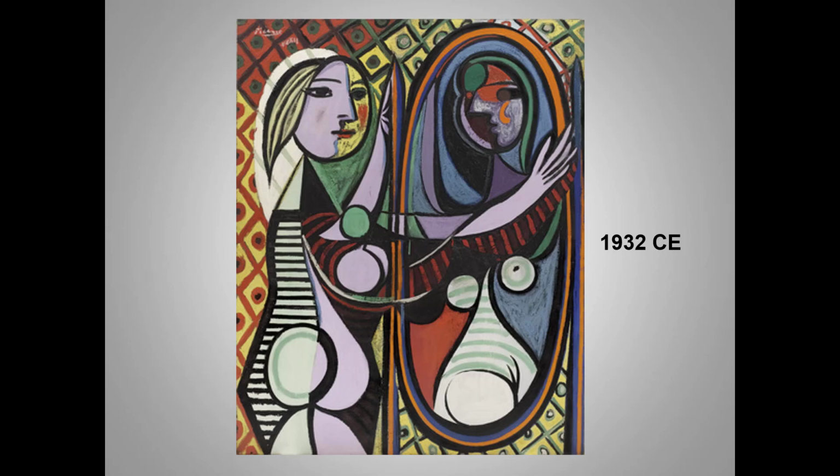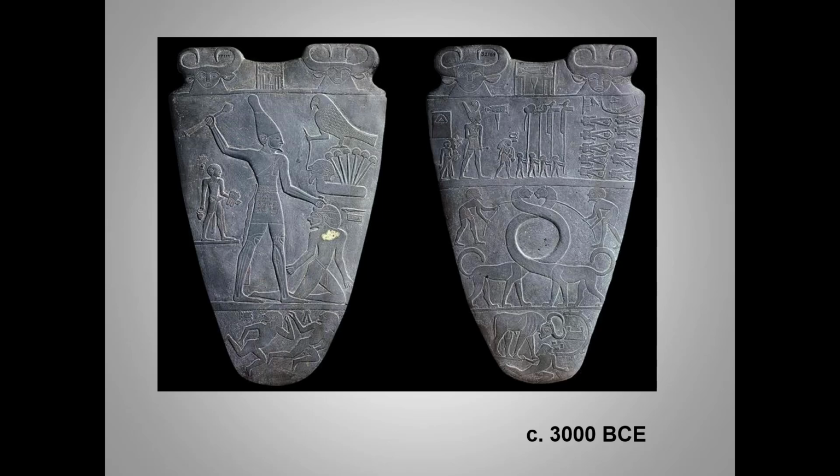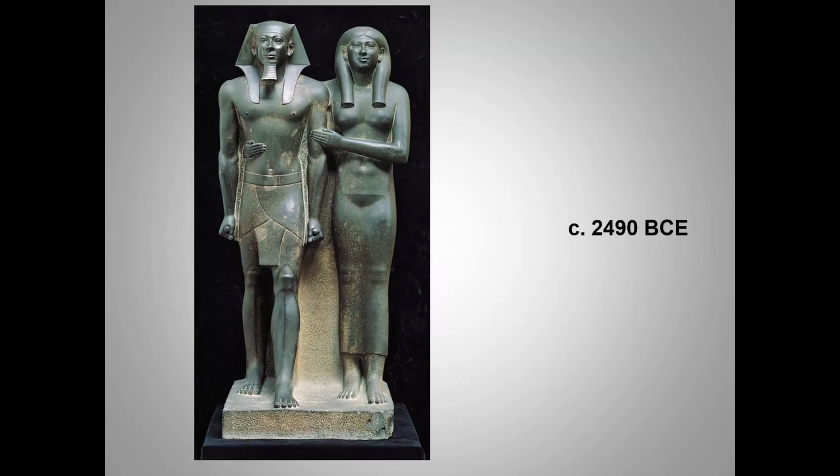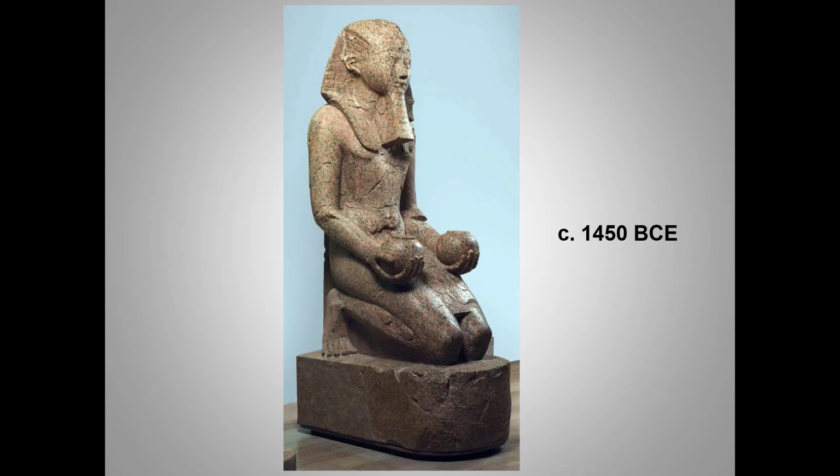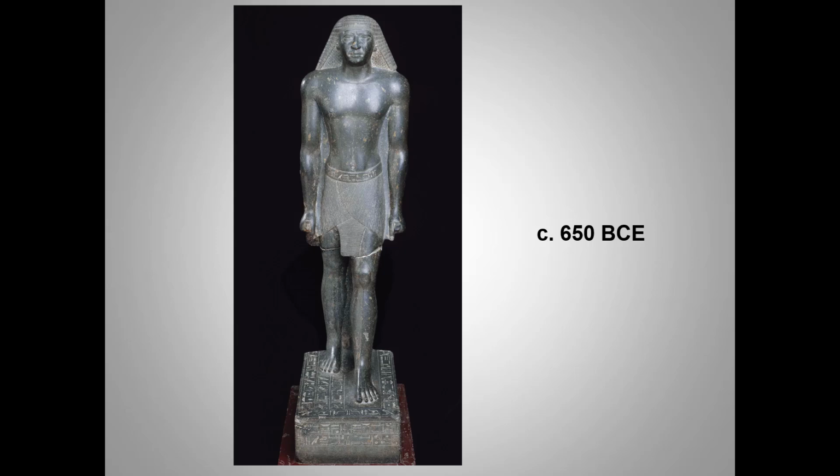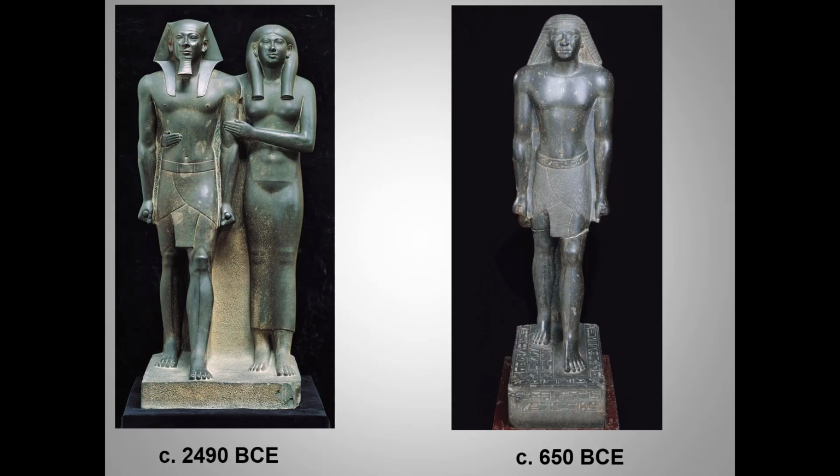Now let's look at the same 2,500 year time frame with Egyptian art. We begin here with Pre-Dynastic Egypt, move to here, Old Kingdom Egypt, to here, New Kingdom Egypt, and to here, Egypt around the time of the Assyrian conquest and before the Persian, Greek, and Roman conquests. Okay, we don't actually travel through this much Egyptian time. We don't have a work from 650 BCE. But note how similar the statue on the right is to the Old Kingdom statue of Menkaure and Queen, which is one of our required works.